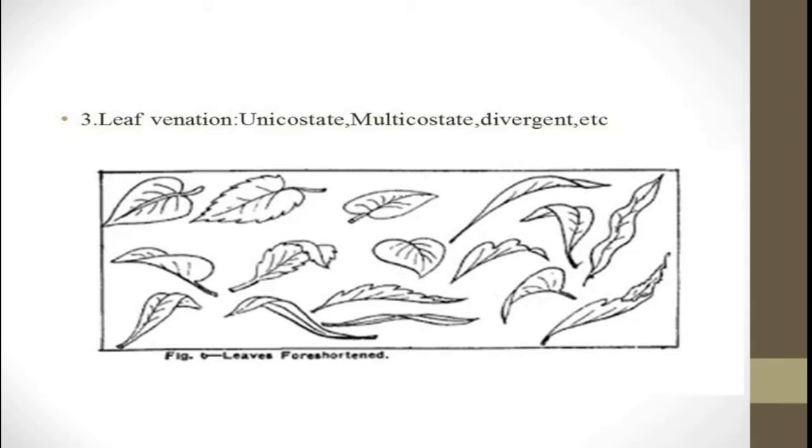Here hypo and epi mean below and above the ovary. On the basis of this position, we have hypogynous and epigynous, and sometimes the whorls are around the ovary, and for that the term perigynous is used.